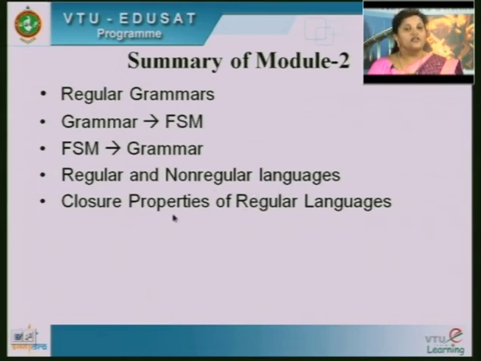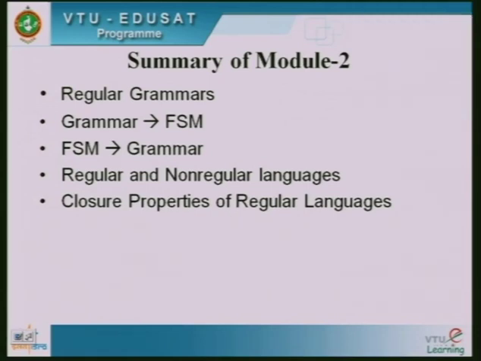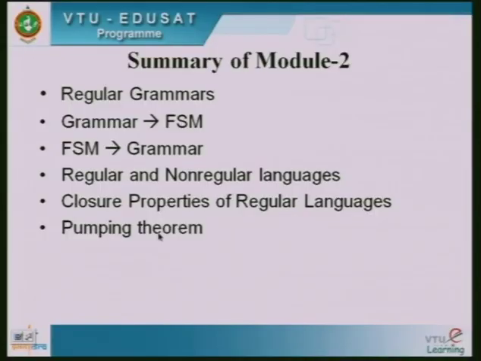Next is about the closure. In the last class we have discussed the closure properties of regular languages. So, we know that regular languages are closed under union, intersection, concatenation, then complement, letter substitution. With all these, you can show, and we have worked with many examples also, all you can prove by the construction method. Okay.